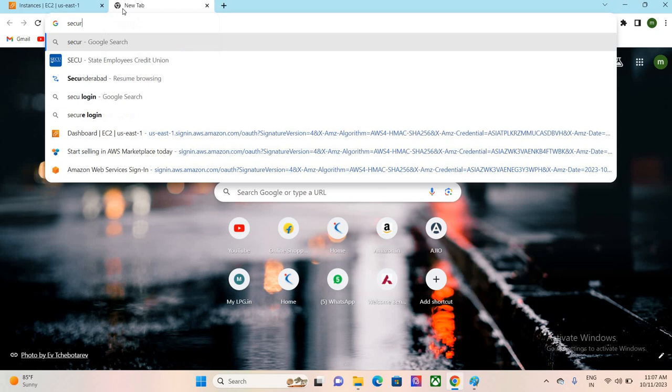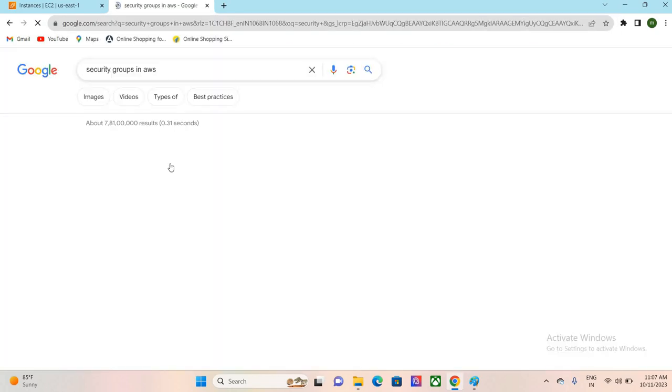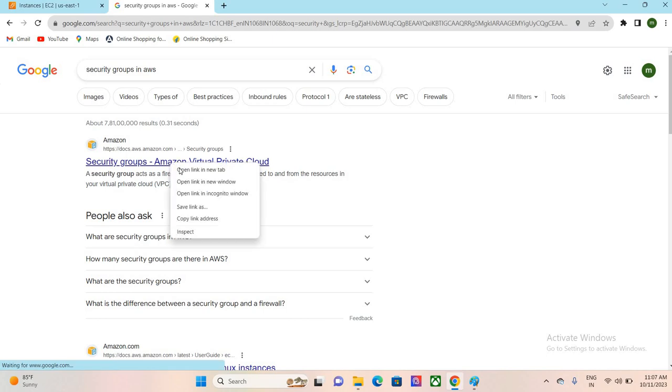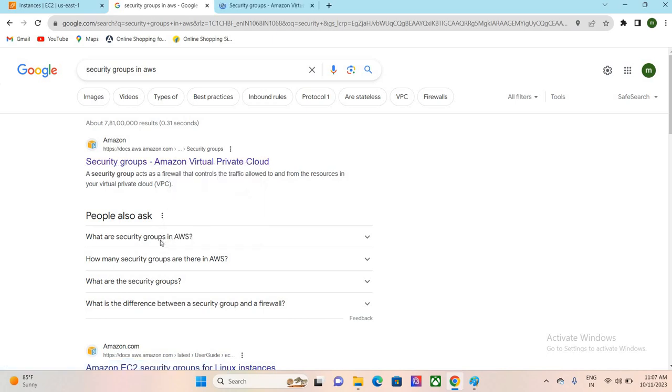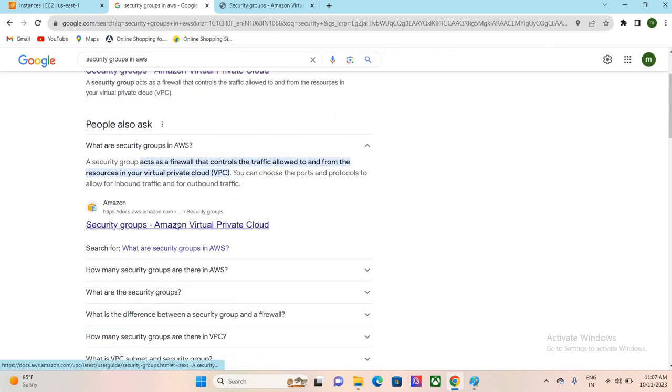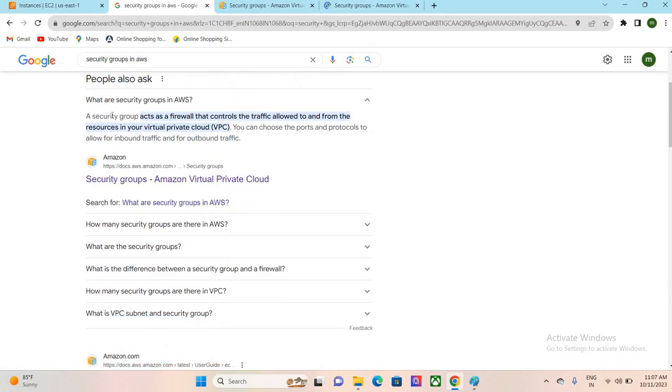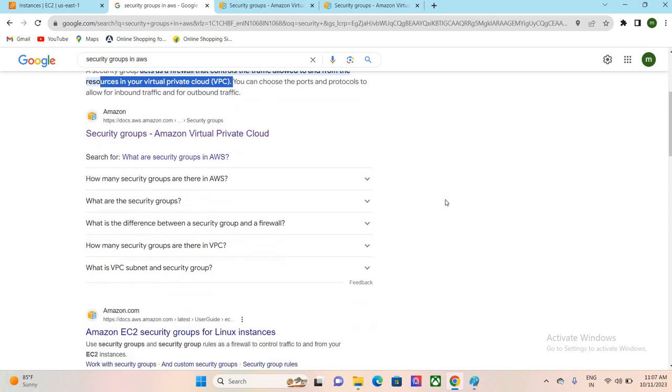Security groups in AWS is also a very important concept in cloud engineer interview questions. A security group acts as a firewall that controls traffic allowed from the resources to the virtual private cloud. That means usually the security groups sit at the VPC level.